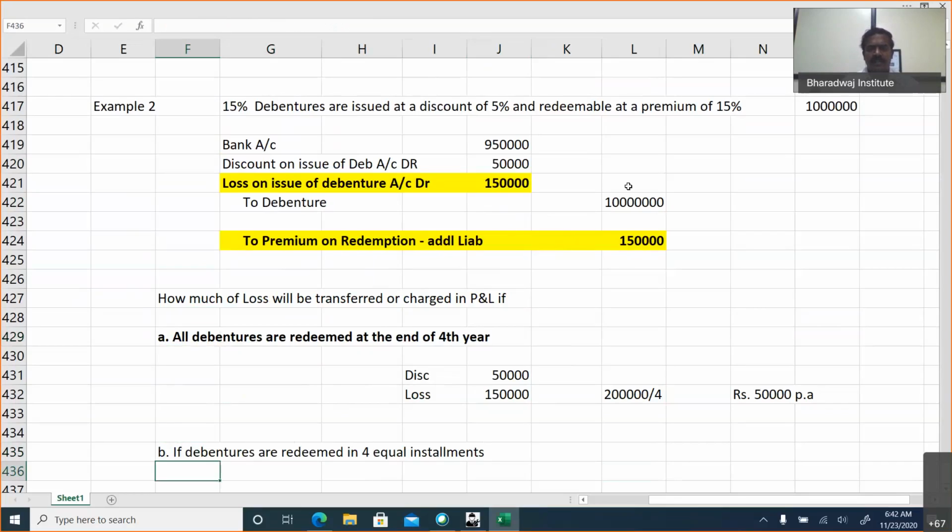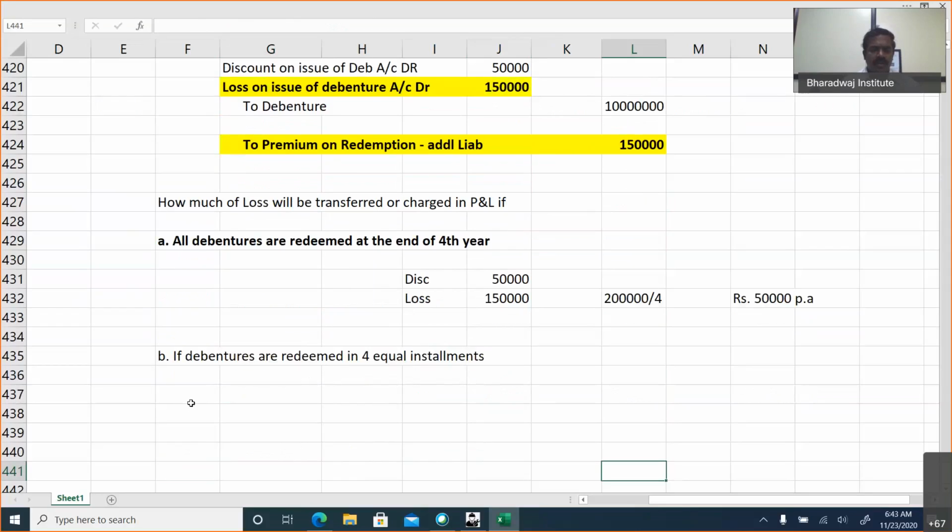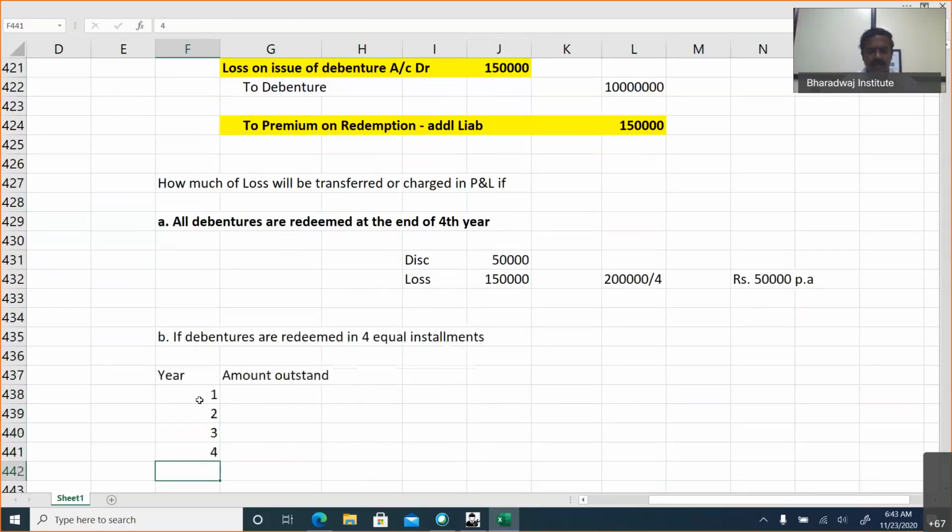Debenture value is 10 lakhs. You are going to repay 2,50,000 each year. So if you look at the amount outstanding for the first year, second year, third year, fourth year.